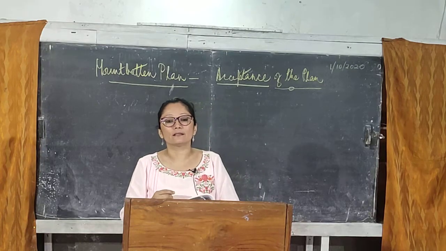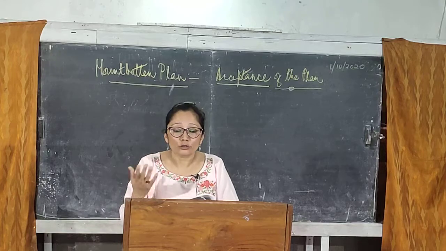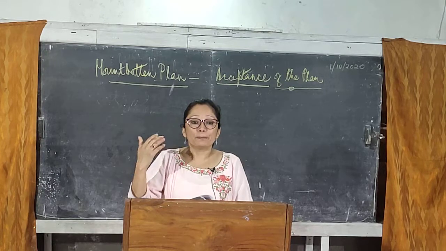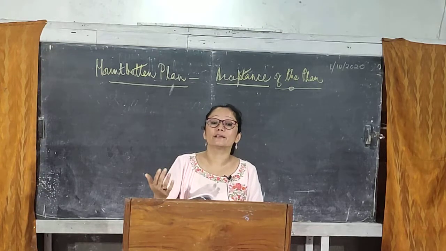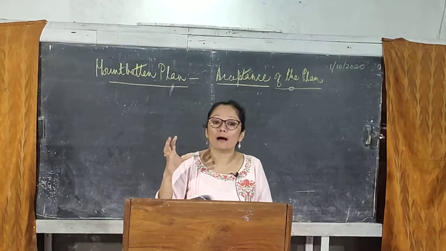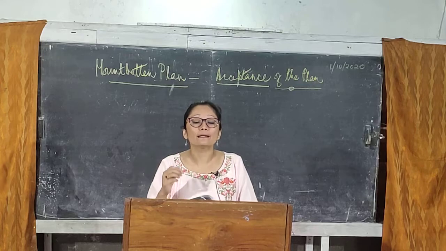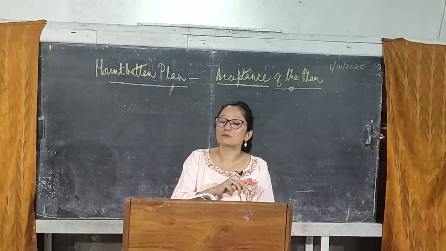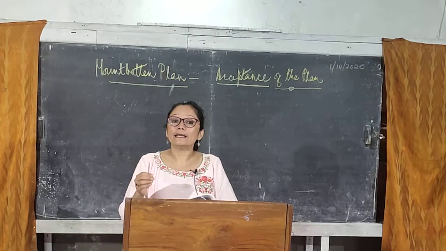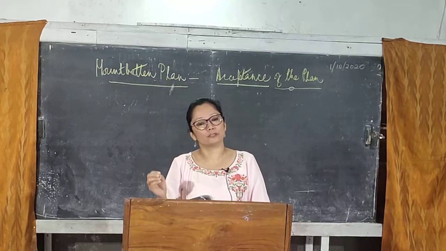If you look at the death rates during the national movement, you will be shocked to find out that the people who died during the freedom movement were far lesser compared to the number of people who died because of communal riots. So you can well imagine, because of the rift between the Hindus and Muslims, more people died in comparison to the people who lost their lives fighting against the British.